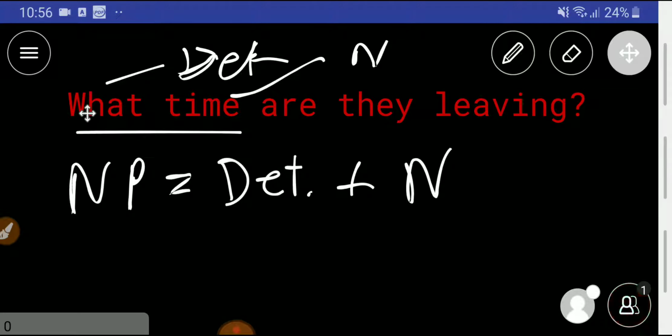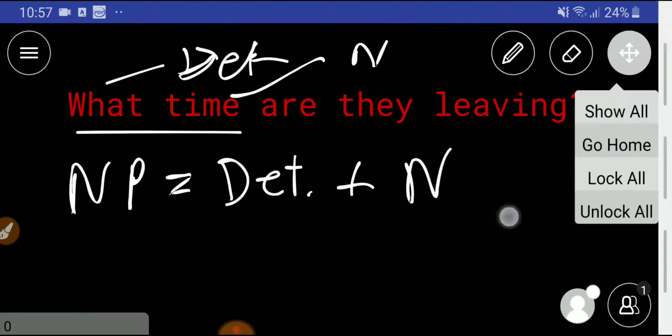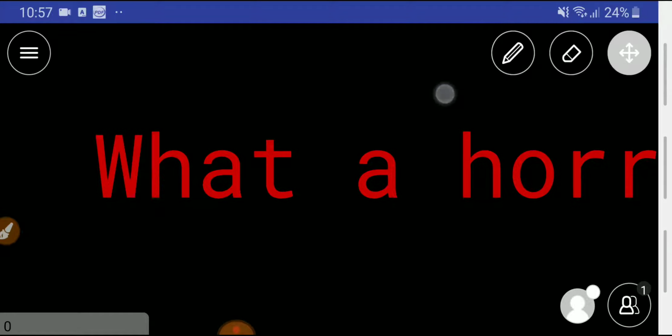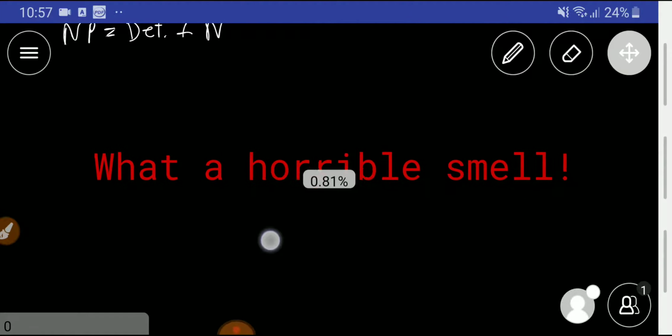You know that all the determiners are a special kind of adjectives, right? What time are they doing? What time are they leaving? Right? They are leaving what time? However, let me take another example so that you can understand more.